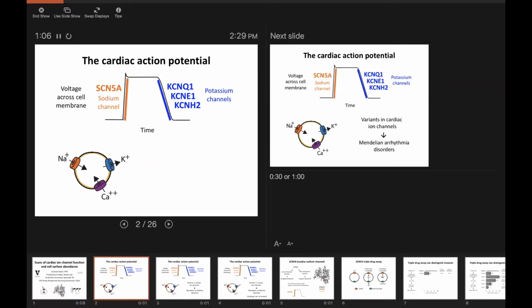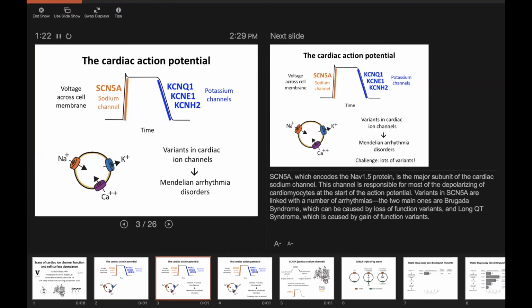And these include the 4 genes I've shown here, which are SCN5A, which is responsible for most of the start of the action potential, as well as a trio of different potassium channel genes shown here in blue, which are responsible for determining when the action potential ends. So as you might imagine, if you have a variant in one of these genes that severely disrupts its function, you can get some pretty serious disease, namely Mendelian or near Mendelian arrhythmia disorders.